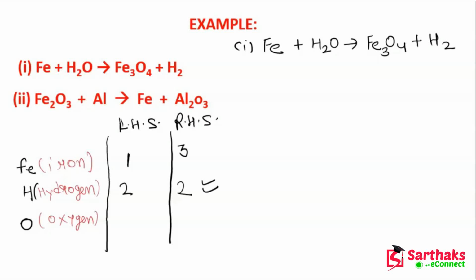Now tell me guys, how many oxygen atoms are there on the LHS? Only one oxygen is on the LHS side. And how many oxygen on the RHS? 4 oxygen atoms are on the RHS side. So guys, what do we do? We start balancing with the element which is highest in number. You will have to keep this in your mind that whenever you find a difficult equation, or in the beginning you can apply this method on every equation.